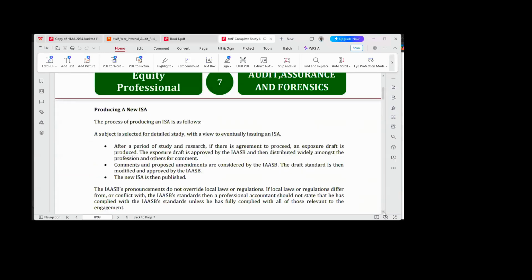standards. Now, one thing you need to also note here is that there are processes to be followed before an auditing standard is published. So what are the processes? Now, the first thing is that before they come up with a new auditing standard, it must have come from long-standing, challenging issues that the auditors face when they go for their assurance engagement.